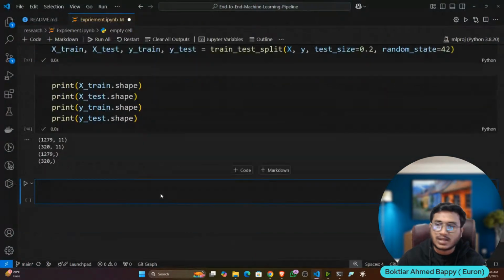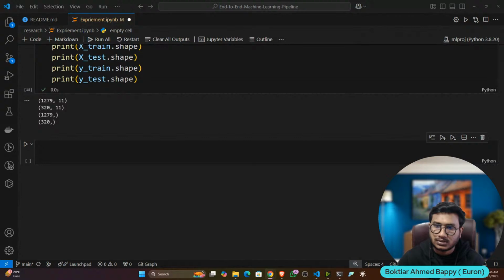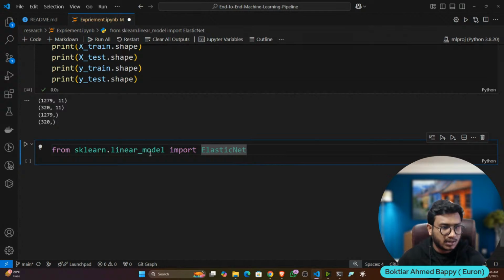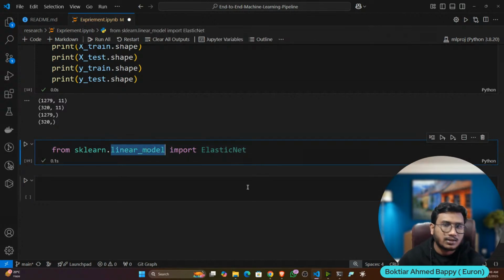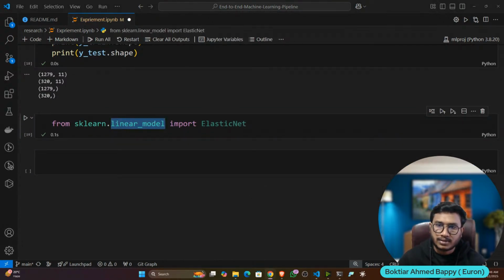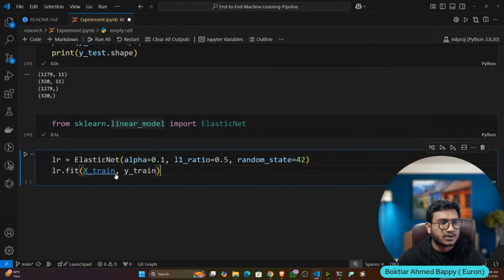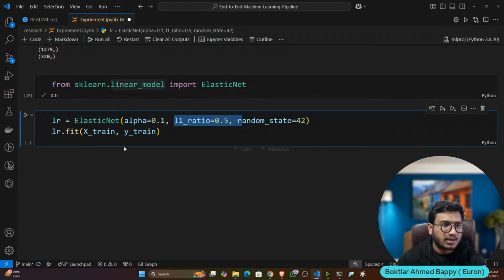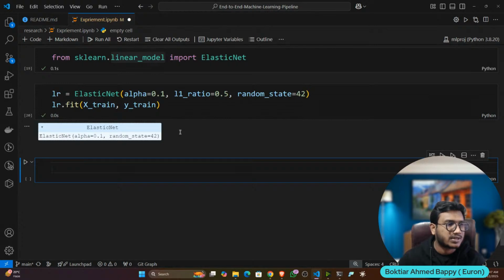So let's initialize the Elastic Net. I'm going to call it from sklearn. ElasticNet is a linear model, and now let's fit my data. Here I'm setting the alpha value and L1 ratio. You can see these regularization parameters, and here I'm giving my X train data as well as the y train data. Now if I execute, you can see my model has trained.